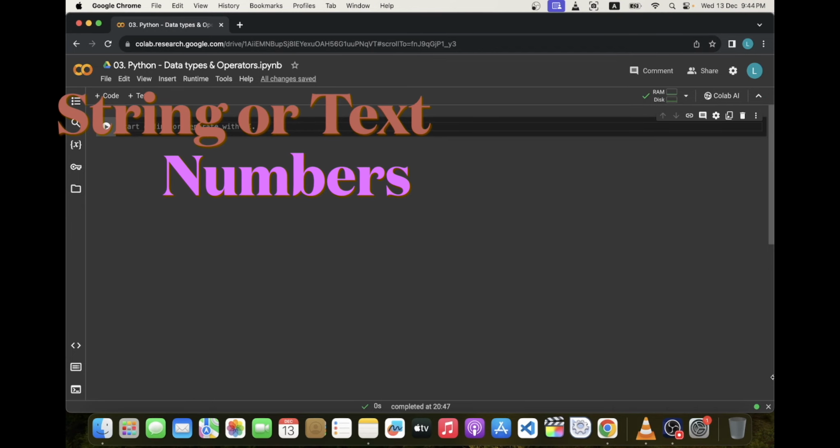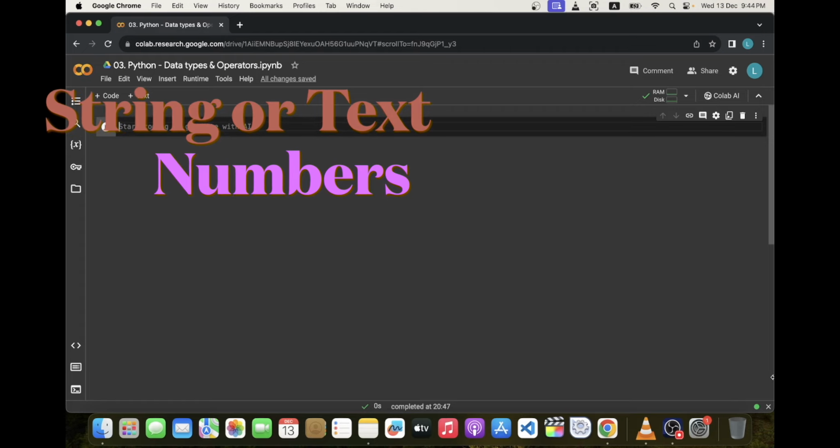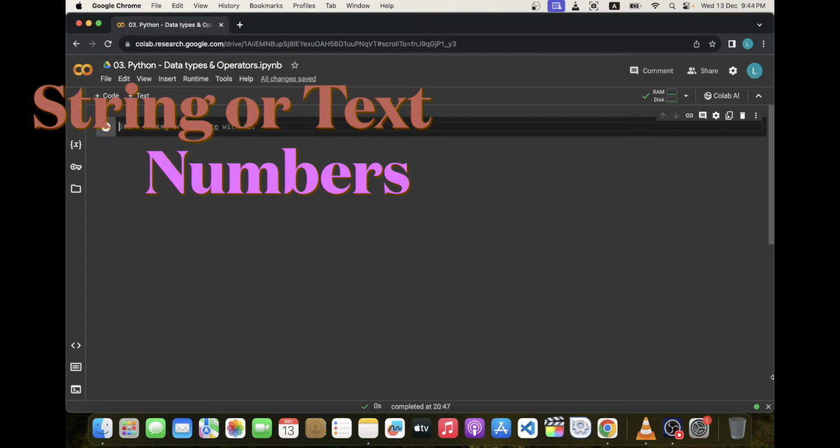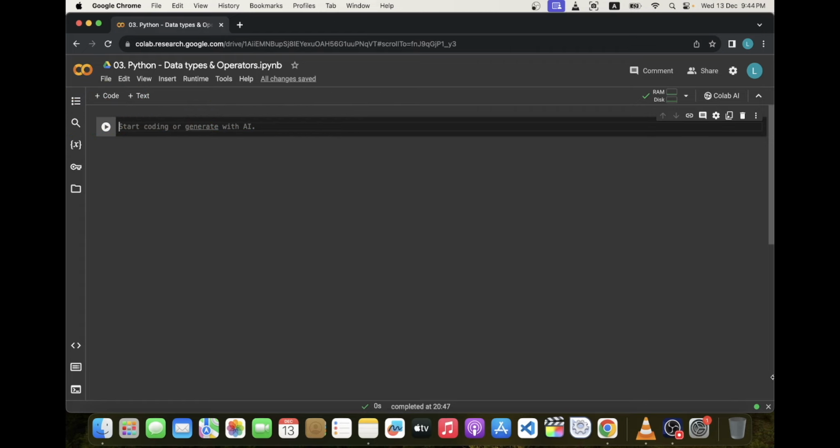Primarily, there are two kinds of data, and those are string or text and numbers. String or text are letters or numbers including letters. And we have to use quotation marks. Can be single or double quotation marks, but we have to use it. Like when we print welcome to my universe using the print function of Python,